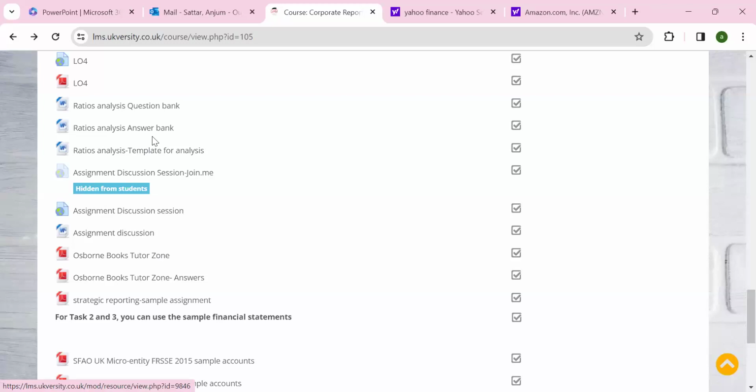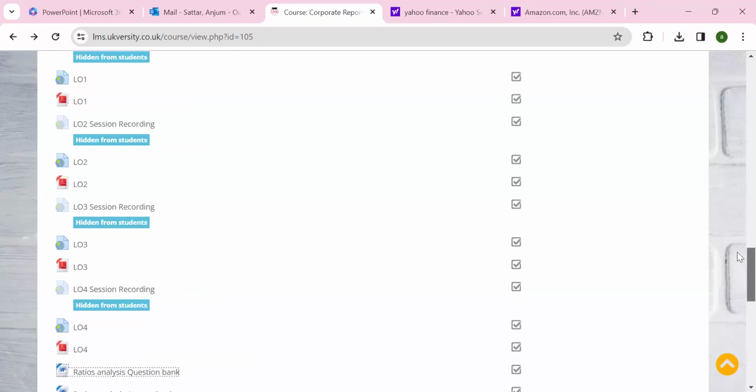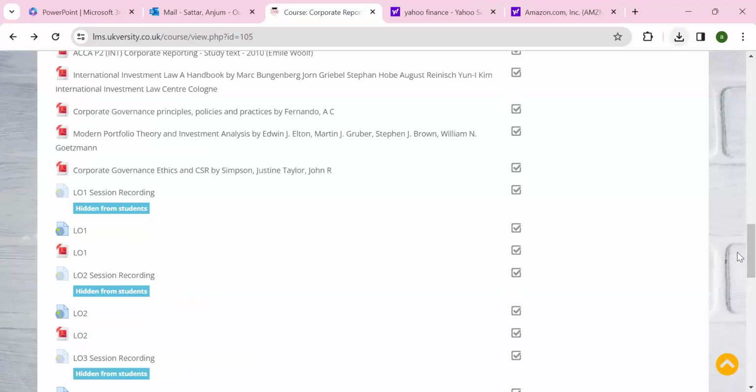In assignment discussion, we'll give you the full questions, where you can pick yourself which question you want to use, because it's not an exam. Of course, we can do most of the basic ratios well. If we don't know them, then we can go through these questions in more detail, and we'll go through those ratios.